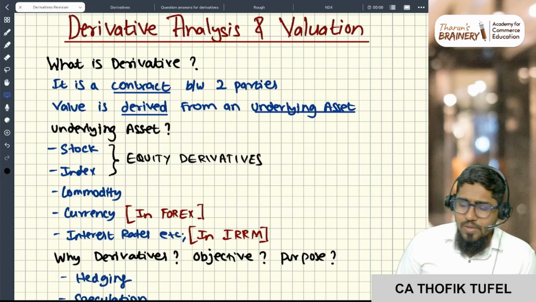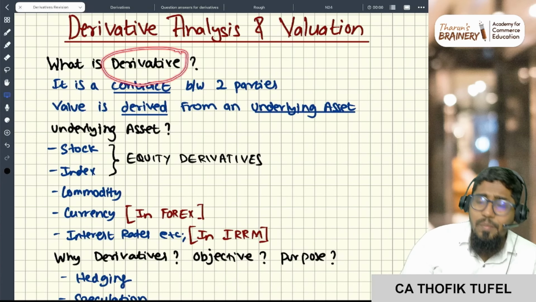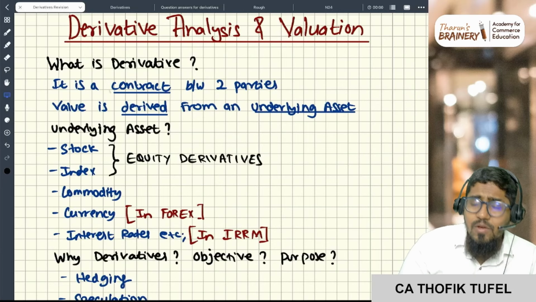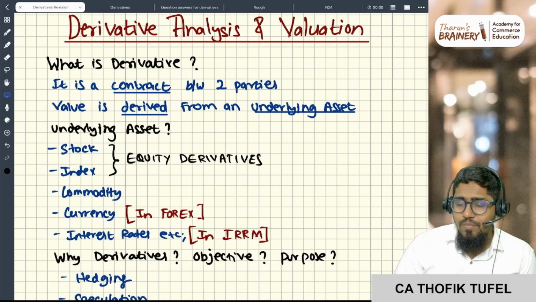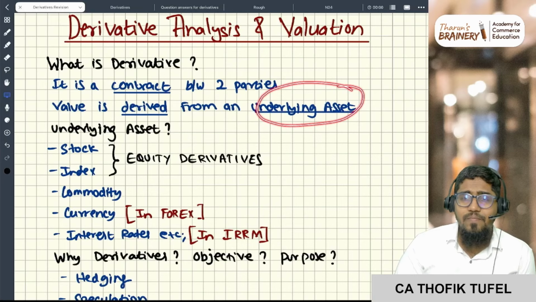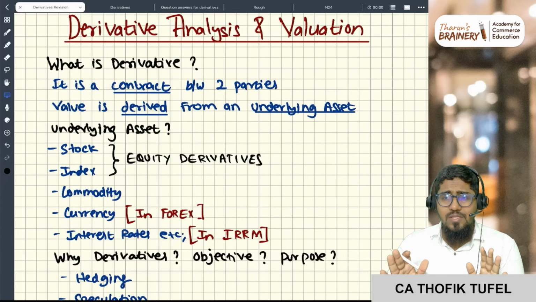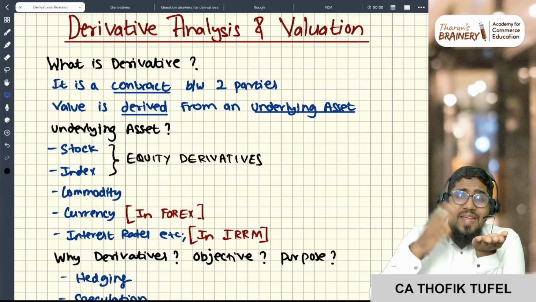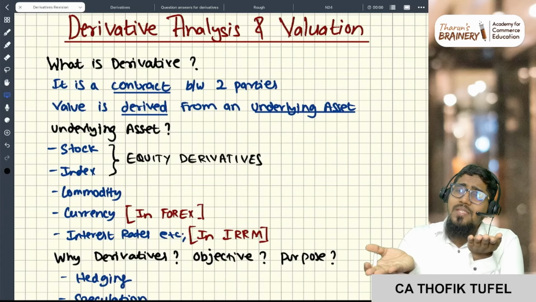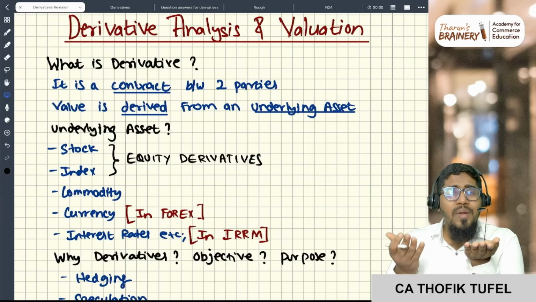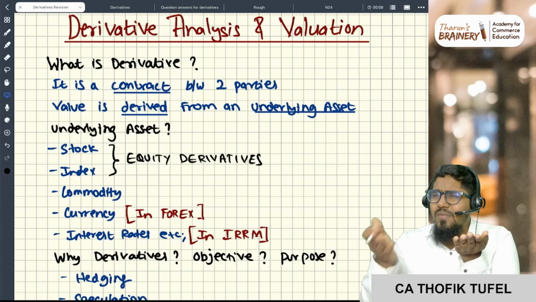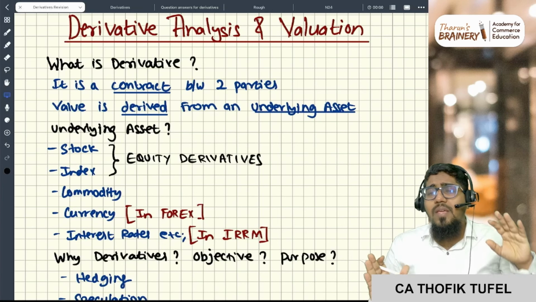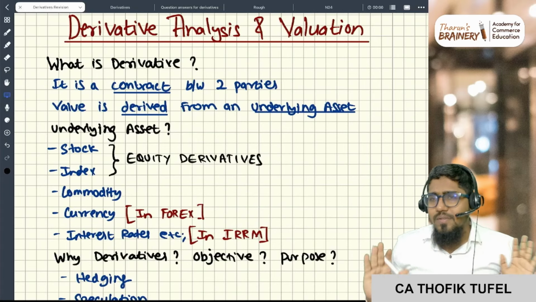Whenever you have a derivative, it becomes a financial instrument, because it is an instrument that can be traded. Why is it called a derivative? Because its value is derived from the underlying asset. A derivative has no existence by itself. Its value is always derived from some other asset, which could be land, a building, stocks, an index, a commodity, gold, silver, oil, anything. The value of the derivative depends on the value of that other asset, which is called the underlying asset.